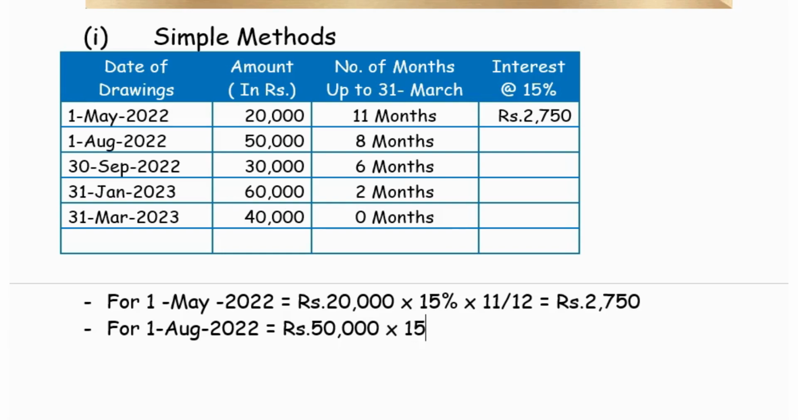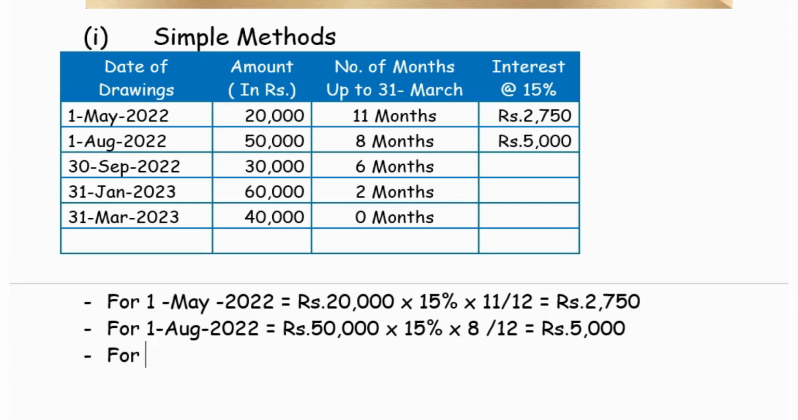It is again 15% for 8 months. So it works out to rupees 5,000. So as I am calculating the interest, I am recording in the table 5,000.